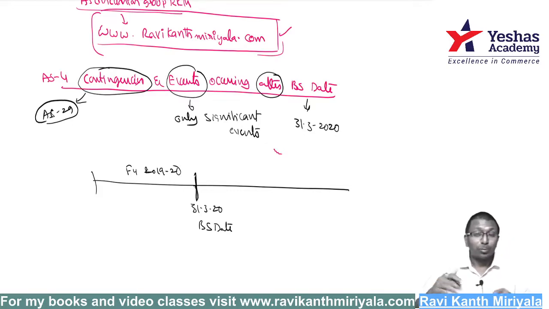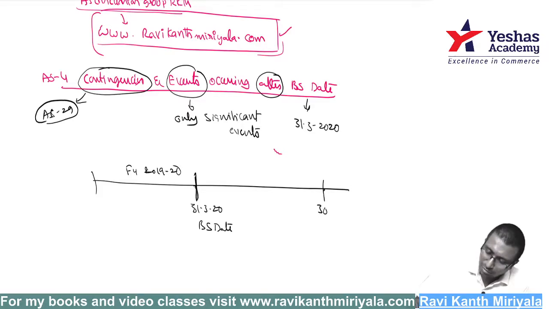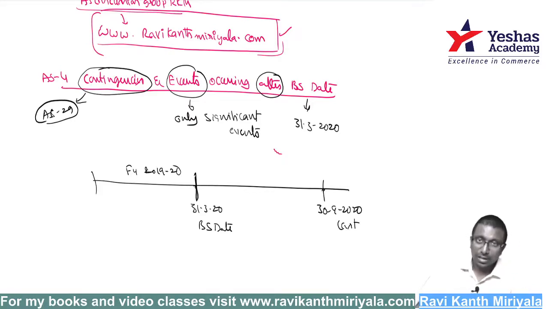But we prepare it as at that date, but we don't prepare it on that date. Correct? When can you prepare it? Actually, you are supposed to submit it to the members of the company at the AGM date. So when are you supposed to conduct the AGM? In general circumstances, 6 months is the time. That means you have got till 30th September 2020. This is the last date for AGM.